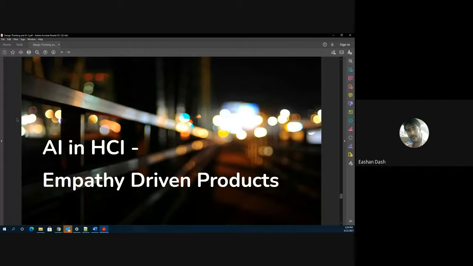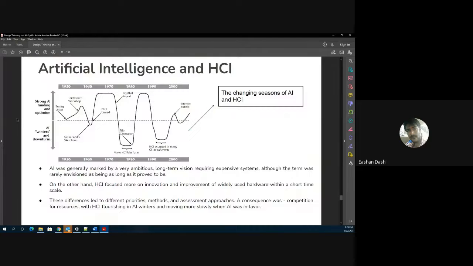Okay, so now we look at the last topic for today, that is AI in HCI, empathy-driven products. Let me try to summarize this graph. What this graph shows is the development of artificial intelligence over the past 60-70 years, right? Because HCI as a subject was always there. How humans interacted with computers was always there since a long time.